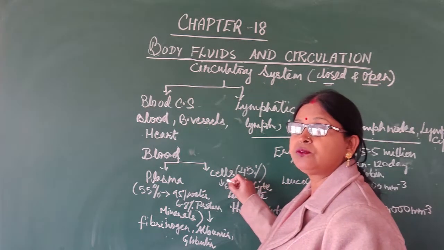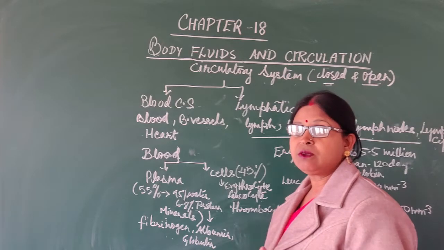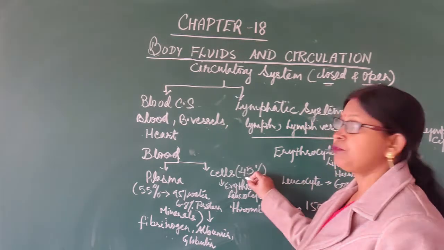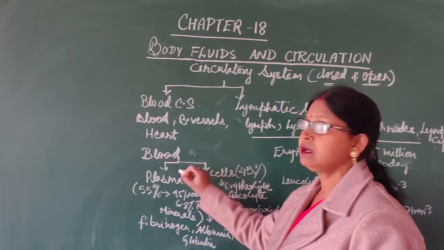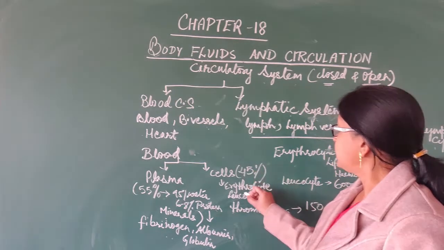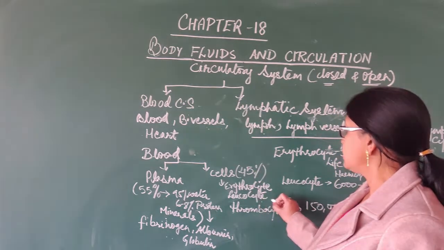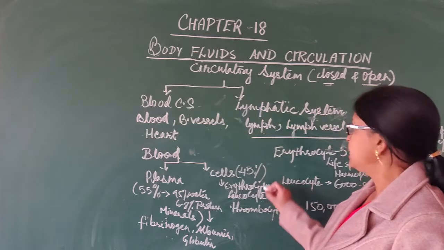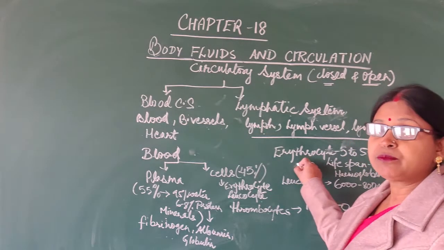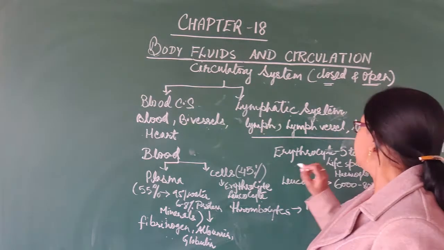Now cells are of three types. The cellular part is about 45% of the total blood. It is of three types: erythrocyte, leukocyte and thrombocyte. Erythrocyte is also known as RBC or red blood corpuscle.